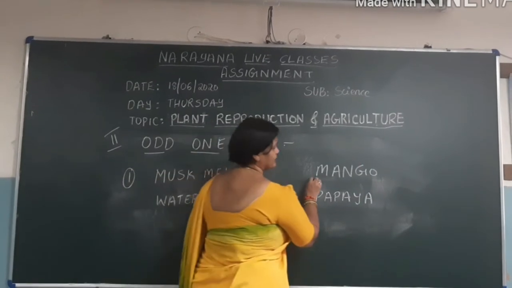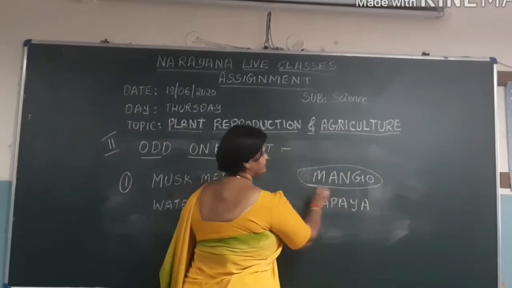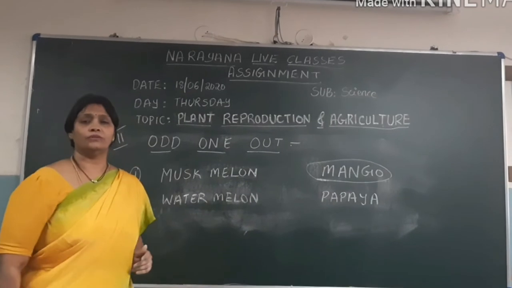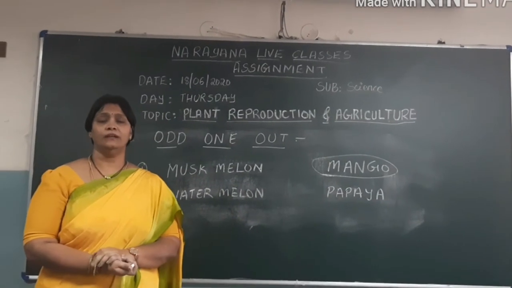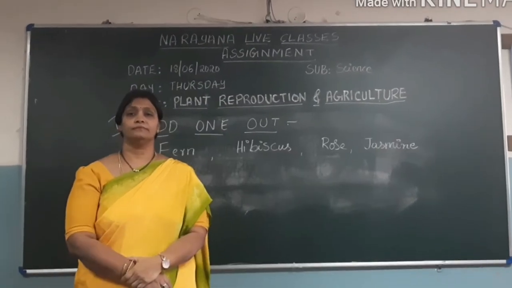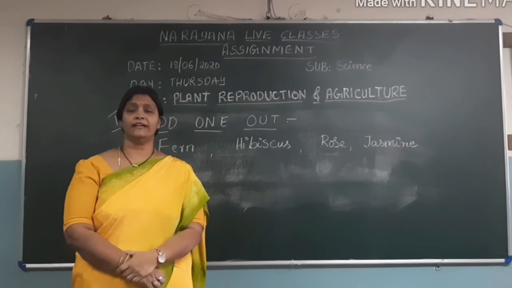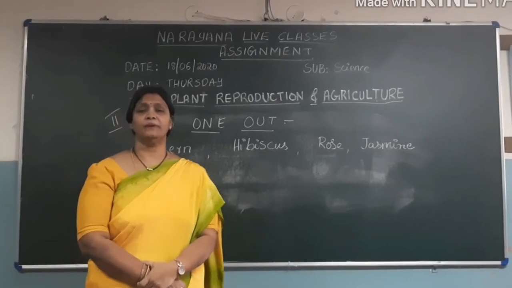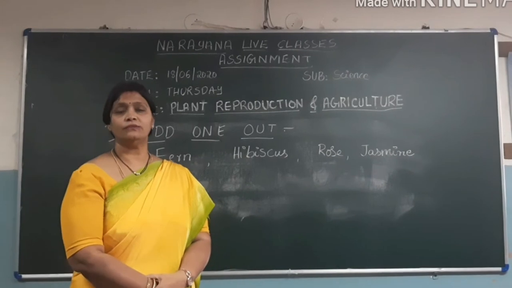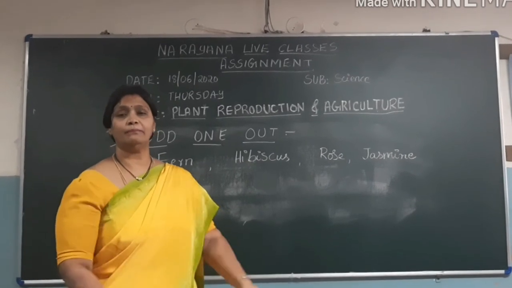Children, please circle this answer as mango. This is the odd one out. Now let's go for the second one. Children, now let's go for the second odd one out. They have given pictures of four different plants. We'll see what are those plants. First, you will label those plants.